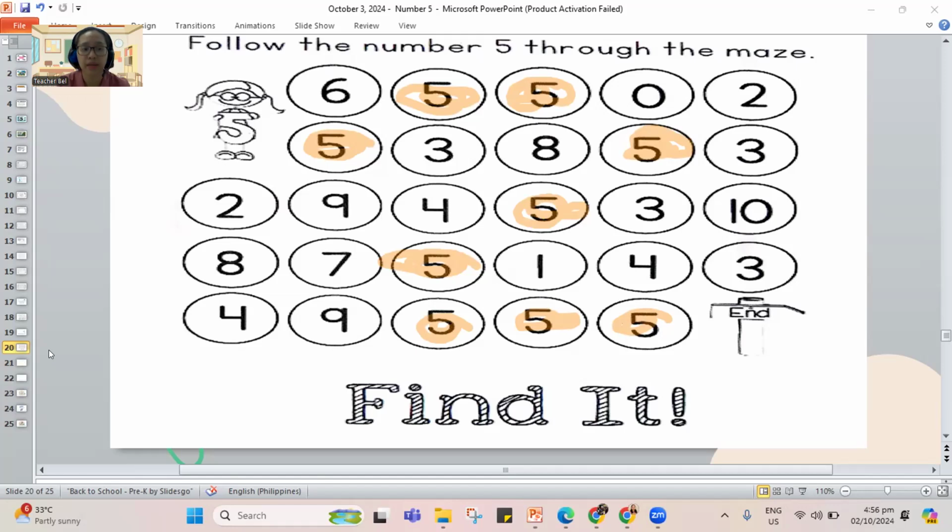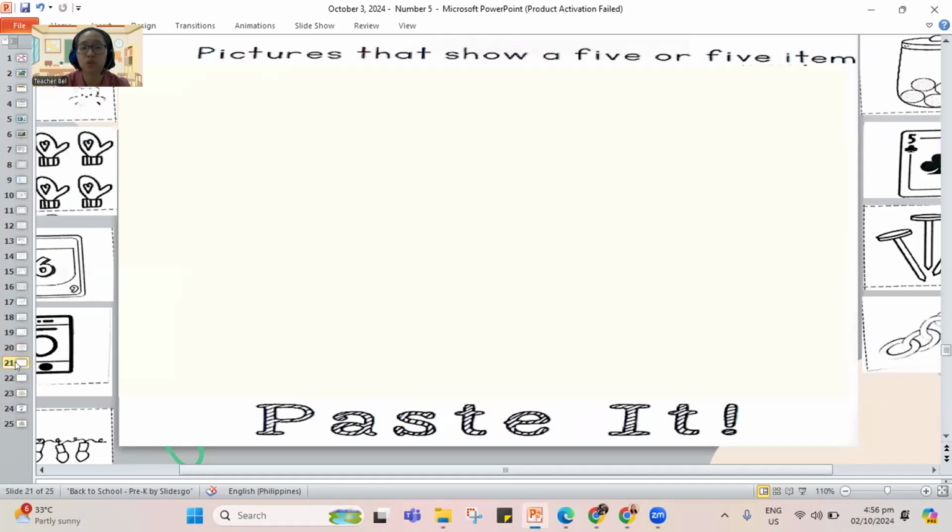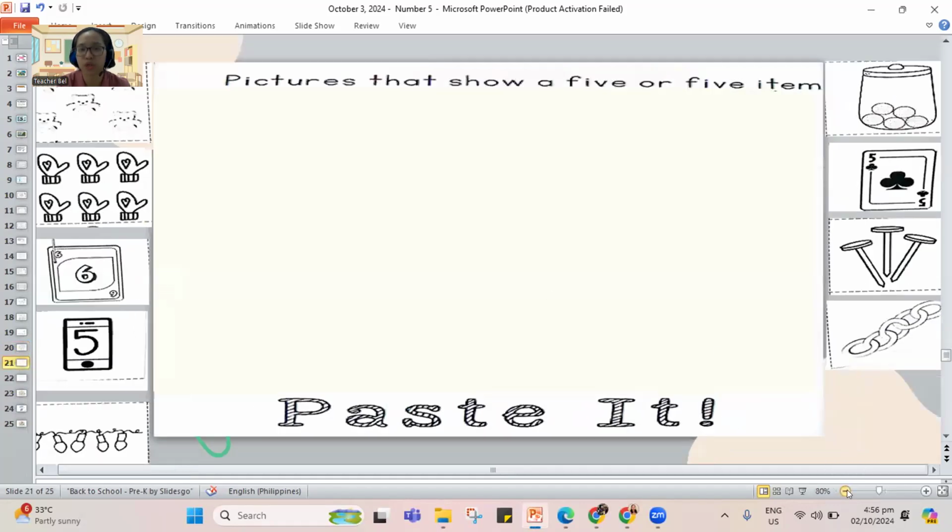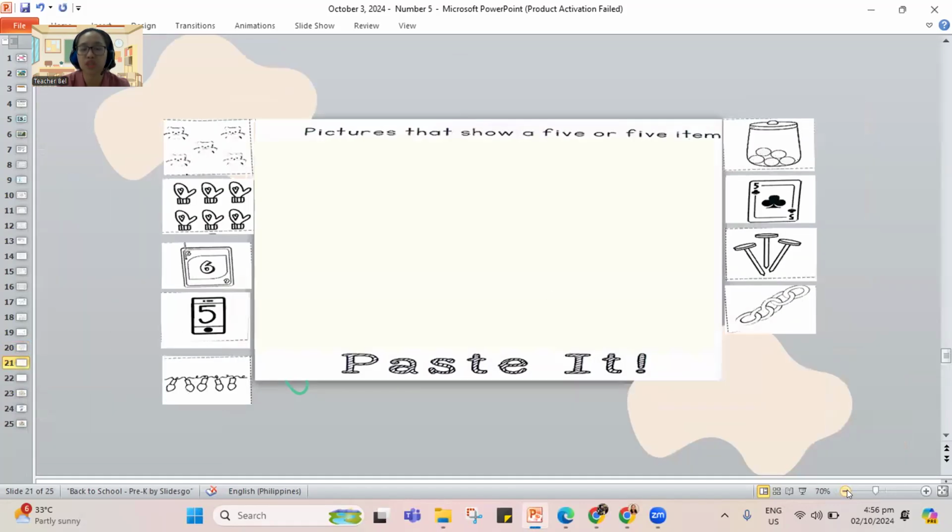Are you done? Let me erase this one because I'll go jump to our picture sort. We need to look for pictures that show a 5 or 5 items. So, if you are going to cut your pictures, please cut it. And I want you to also prepare the glue for you to paste your pictures. If you're not yet done cutting, pause the video. Play it once you're done.